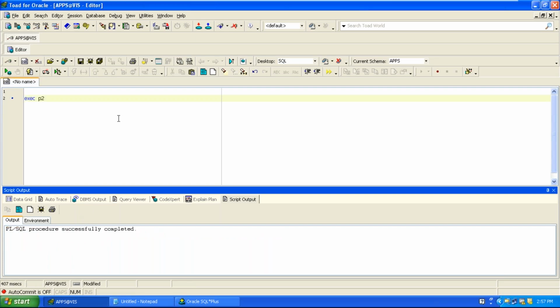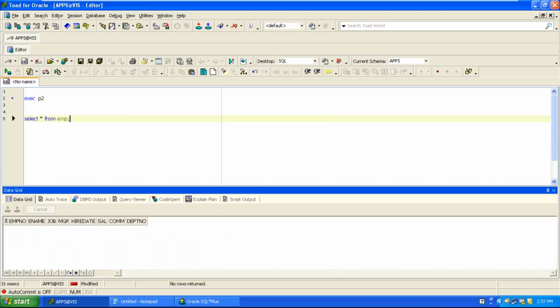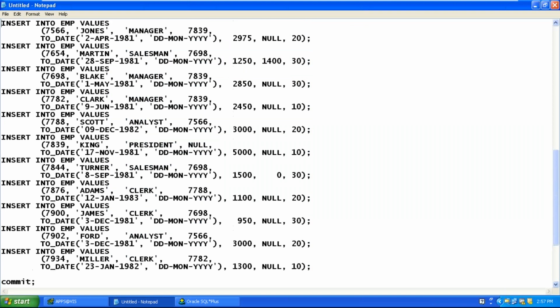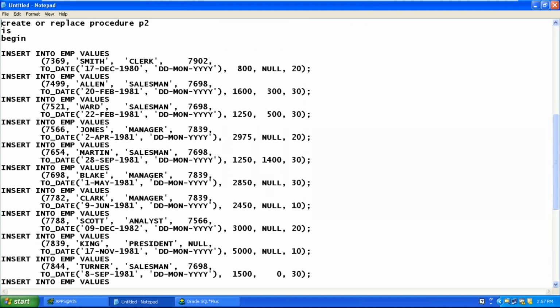Procedure successfully completed. Now your employee table will be loaded with how many records? Select star from employee. All the 14 records. Now you're not getting the data because your insert commands should be permanently stored. So finally you need to use a command called commit, which makes these 14 rows permanently inserted into the table.